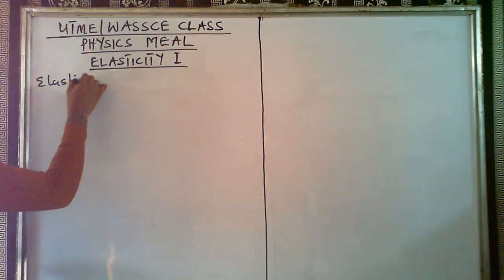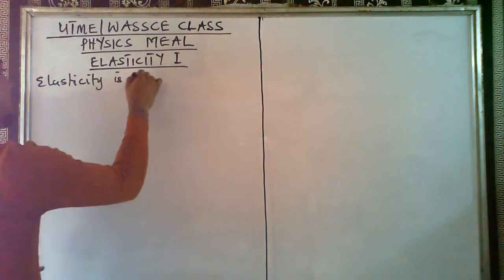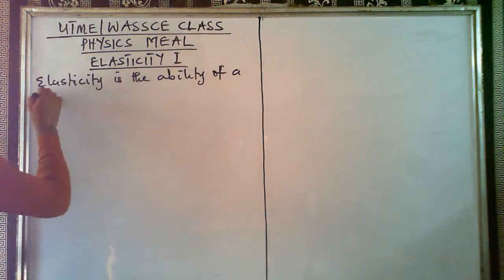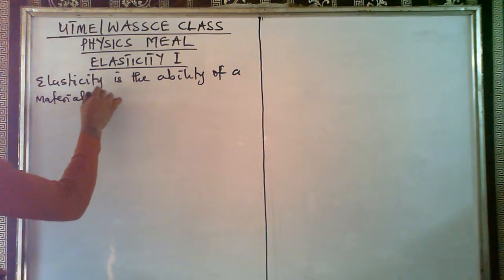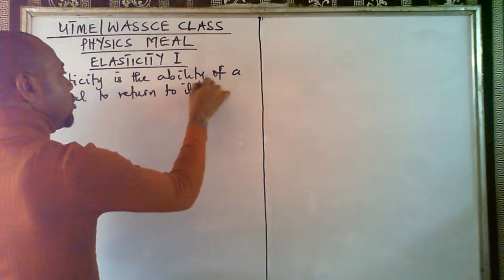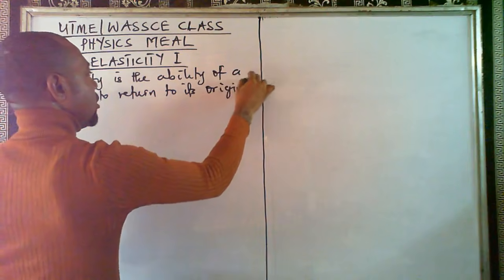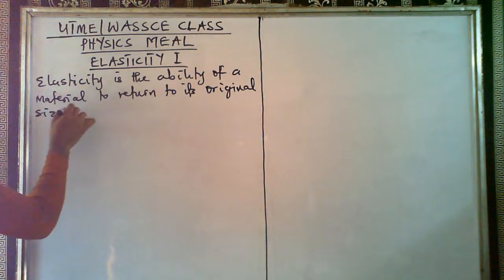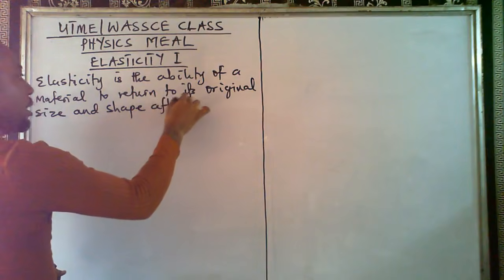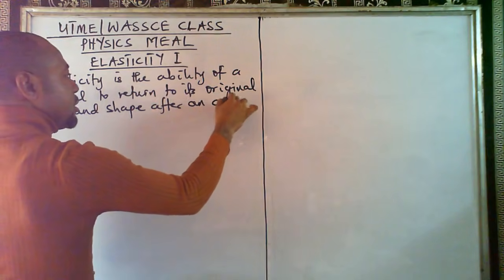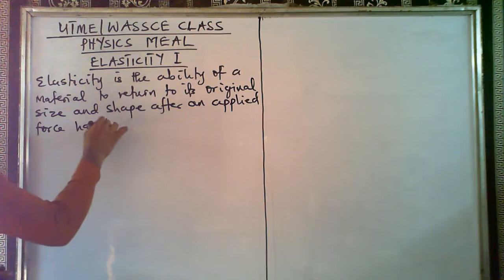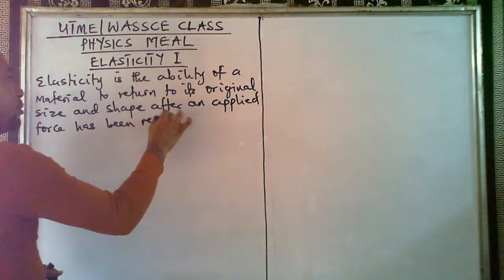Elasticity is the ability of a material to return to its original size and shape after an applied force has been removed.